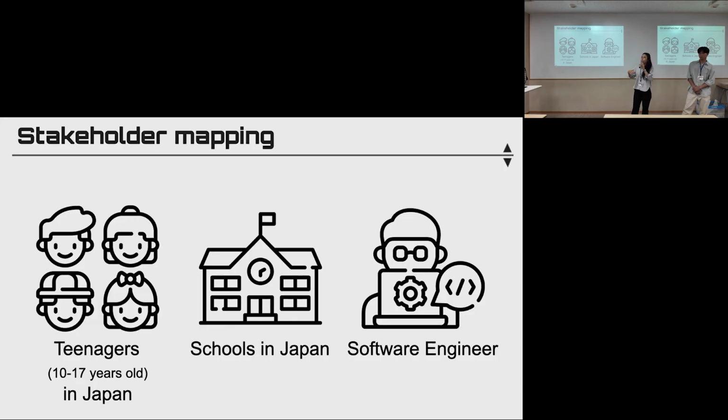And as the last one mentioned here, the software engineers, because we would like to hire a software engineer to develop the game. So we need a dedicated software engineer that can be with us in the long run.